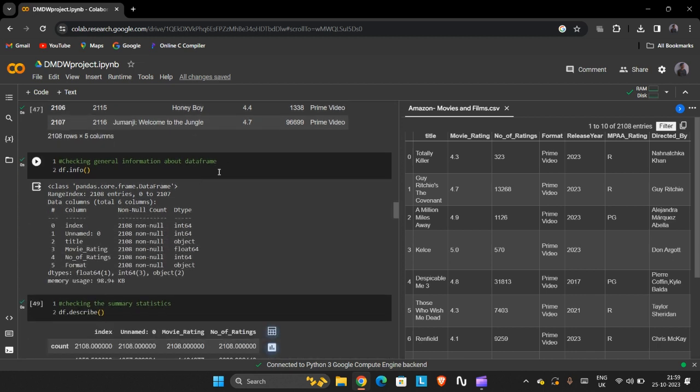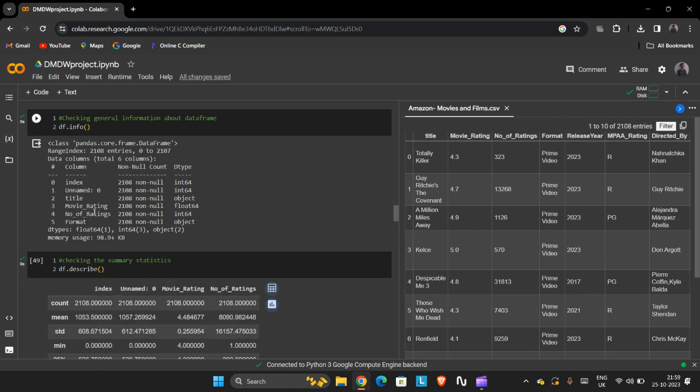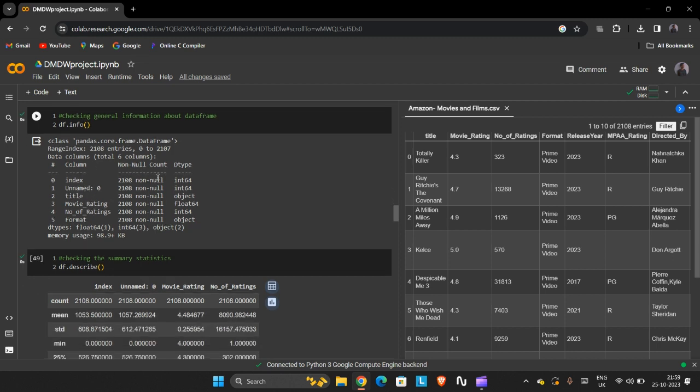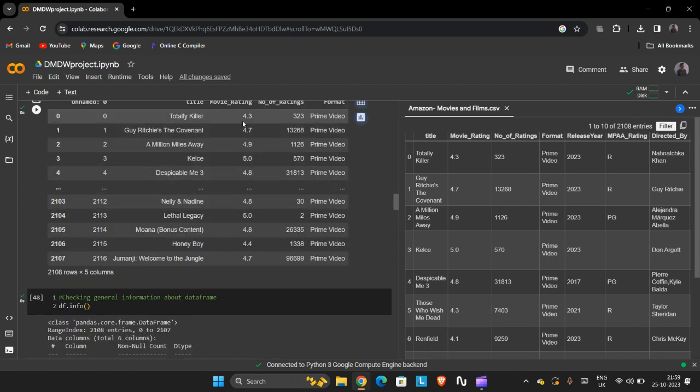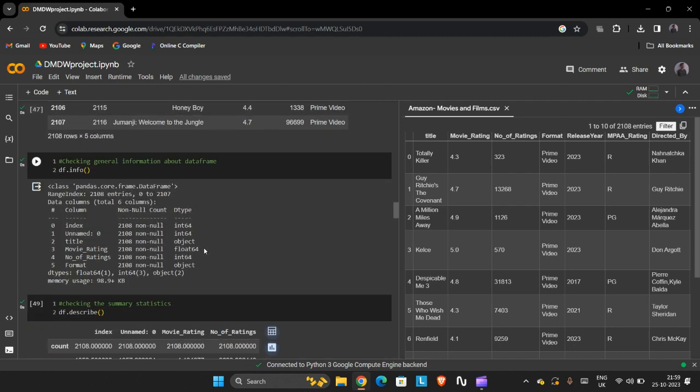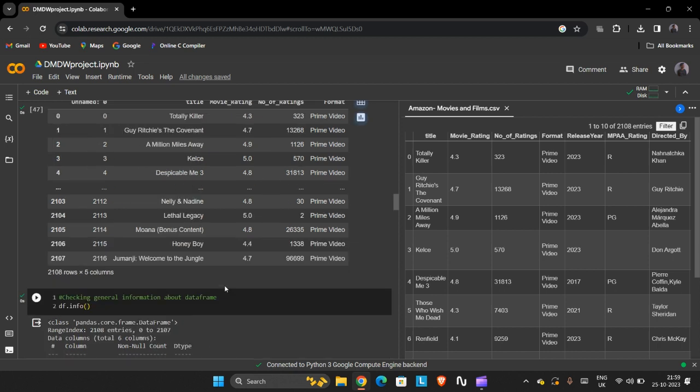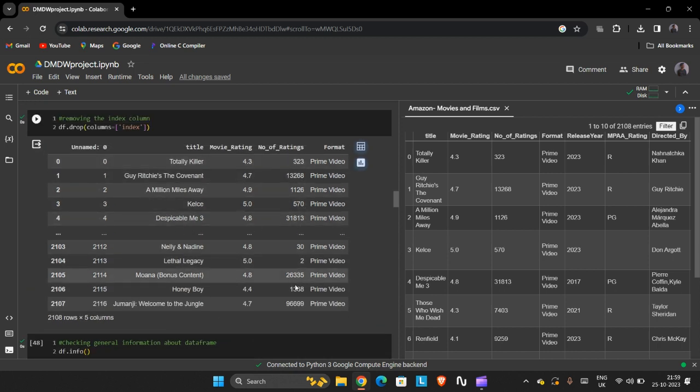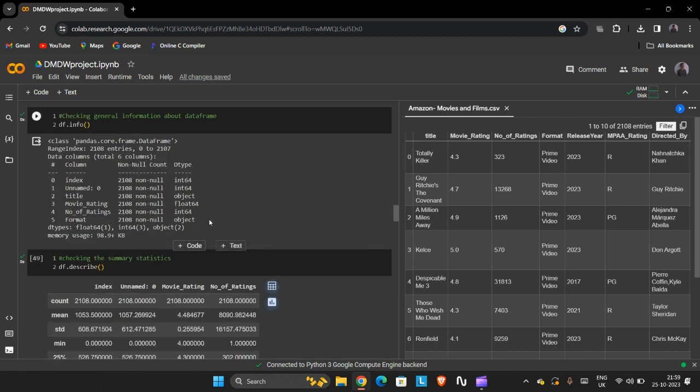And the next one, df.info. This line provides information about the data frame, including data types and non-null counts of each column. Title is an object. Movie rating is a float, because we gave values like 4.3 and 4.7, which are in decimal form. The number of ratings is an int, because it doesn't have any decimal numbers, just integers. And this one is also an object.